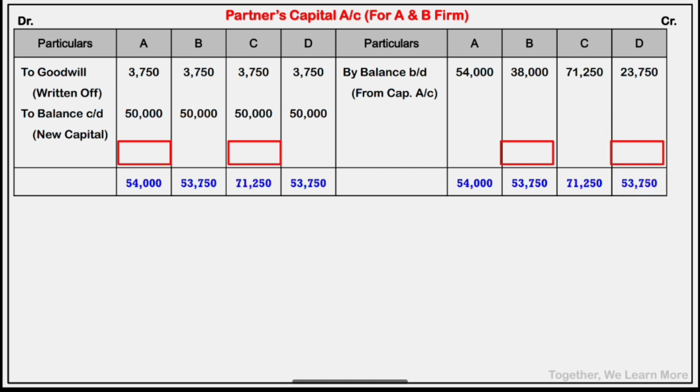Clear? So when we close, we will get balance of A on debit side 250, balance of B on credit side 15,750, balance of C on debit side 17,500, and balance of D on credit side 30,000.